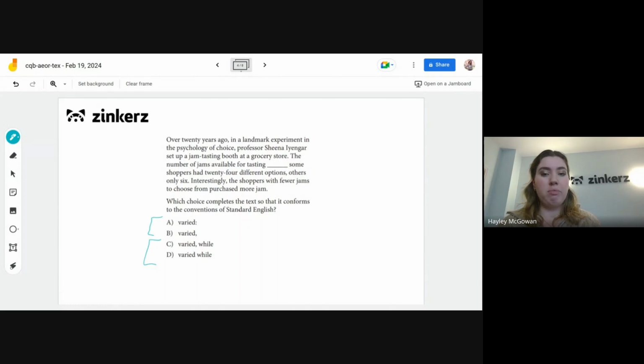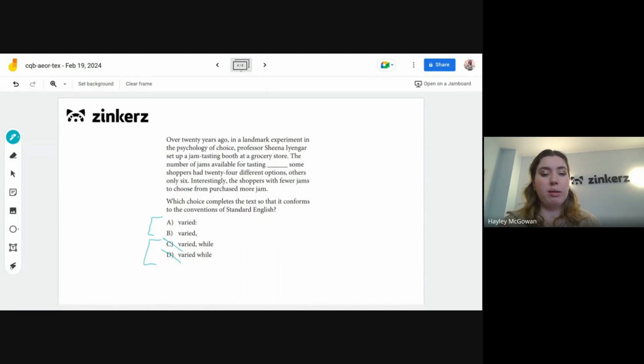All right, so thinking here, the first question we can ask ourselves is, do we need the word "while," or do we already have this contrast set up in the sentence for us already? So we have, the number of jams available for tasting varied. Then we have, some shoppers had 24 different options, others only 6. So it doesn't quite make sense. If we had the word "while" there, it would be, "while some shoppers had 24 different options, others had only 6." We would have had to set it up a little bit differently if we wanted to use the "while" there. So we're going to get rid of options C and D because we in fact already know this contrast exists just from the sentence as it exists so far.